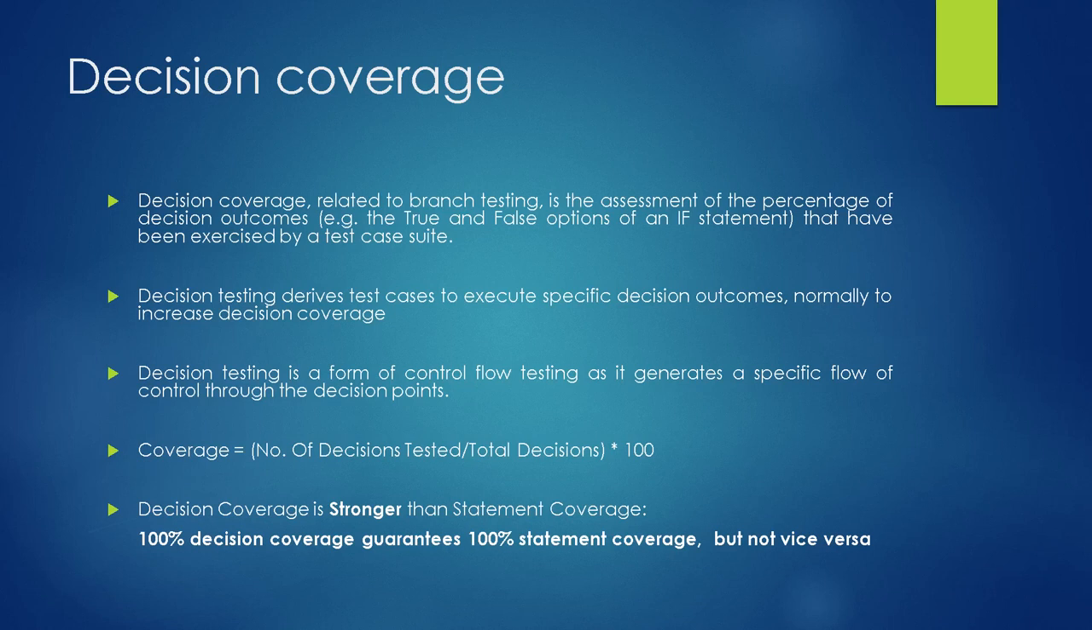Decision testing is a form of control flow testing, as it generates the specific flow of control through the decision path. To calculate the decision coverage, we have to use this formula: the number of decisions tested, either the true or false outcomes of that particular decision, divided by the total number of the decisions of that particular program, into 100. So we have to keep in mind one thing, that the decision coverage is stronger than statement coverage, because 100% decision coverage guarantees 100% statement coverage.